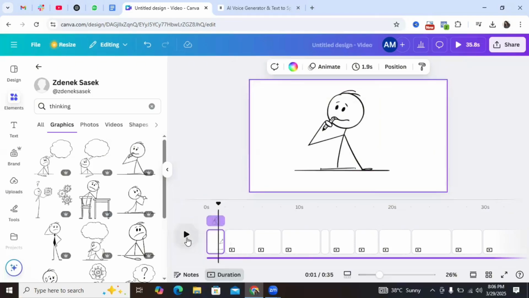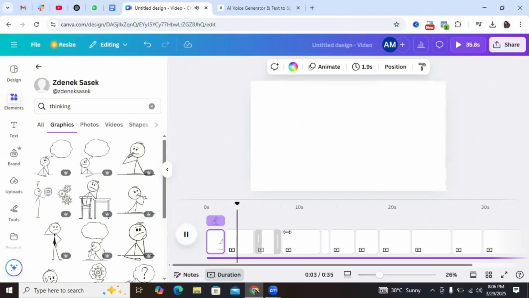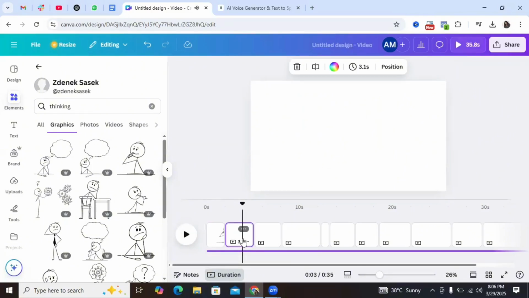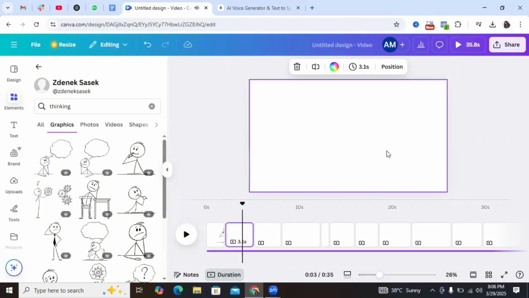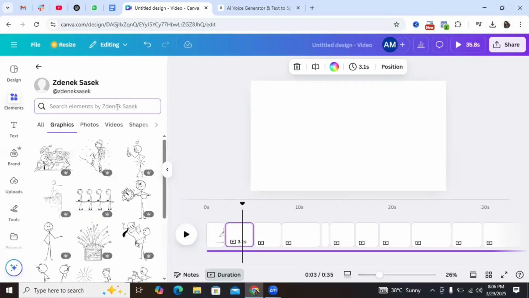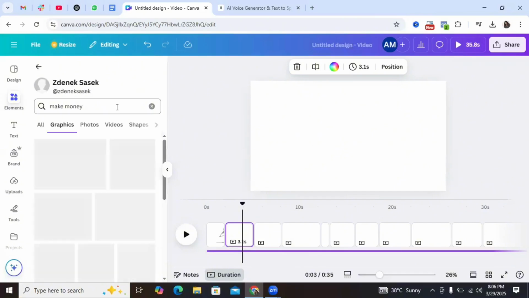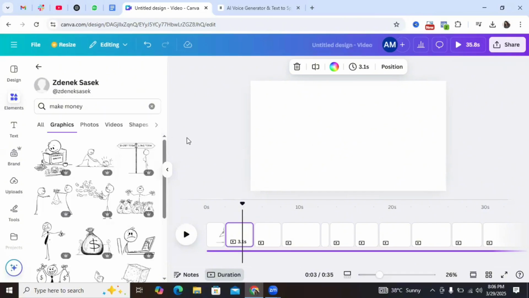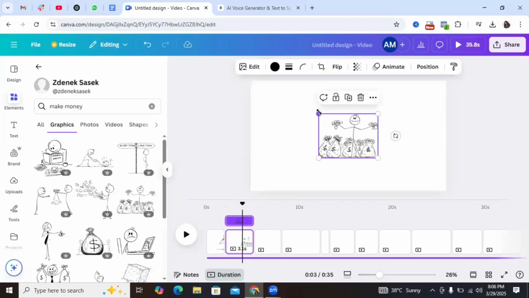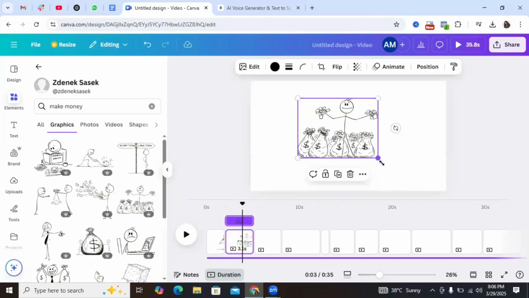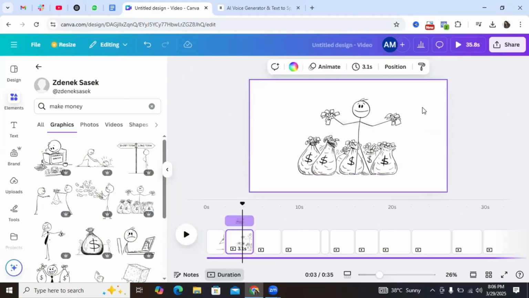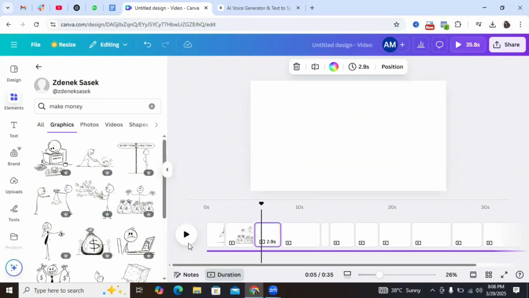Then the second part, let's go on. So the second part says, what if I told you you could make money from it? So I'm going to go on to the search bar and I'm going to type in something like make money, right? And then we can use something like this. All right. Then the next part, let's click on the next part and hear the audio.